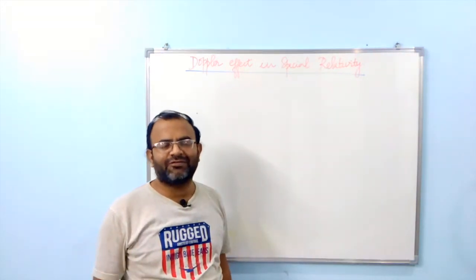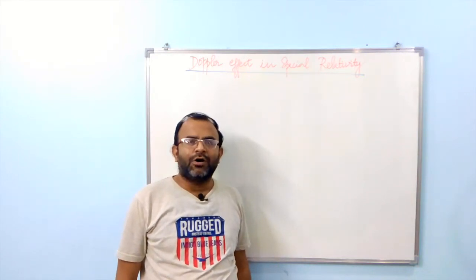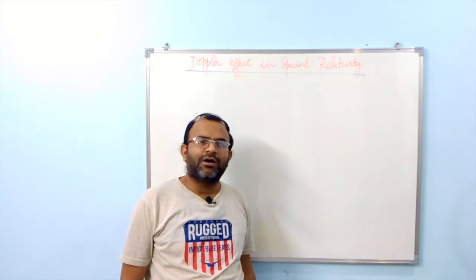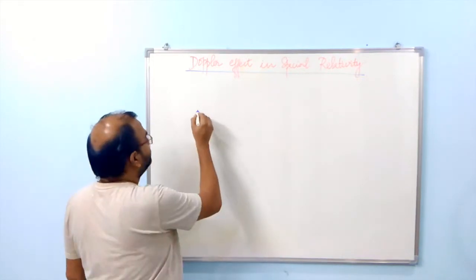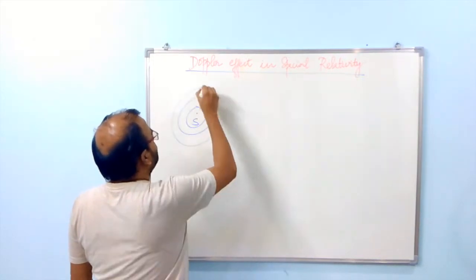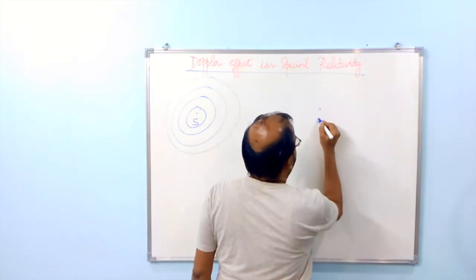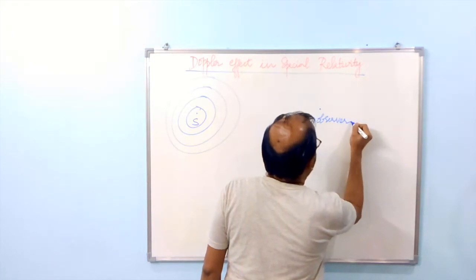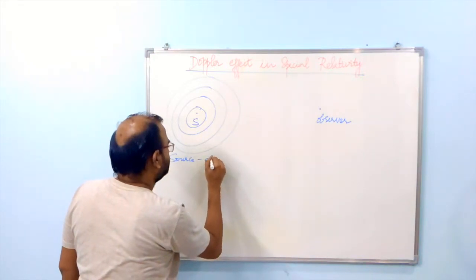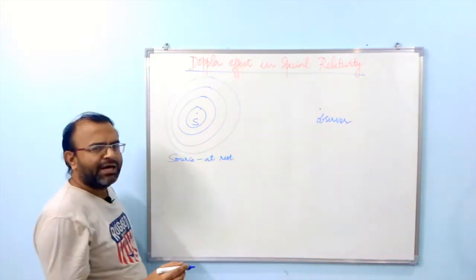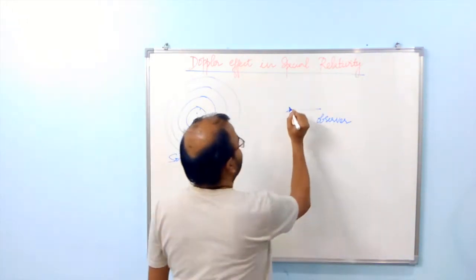Before we proceed to discuss Doppler effect in sound and light, let us try to get a general understanding of what happens in Doppler effect. Suppose we have a source of wave. Now waves are emitted from the source in all directions like this, and let us say there is an observer at some distance from the source, and let us consider the source to be stationary initially and the observer to be, let us say, moving towards the source with a velocity, let us say, v.